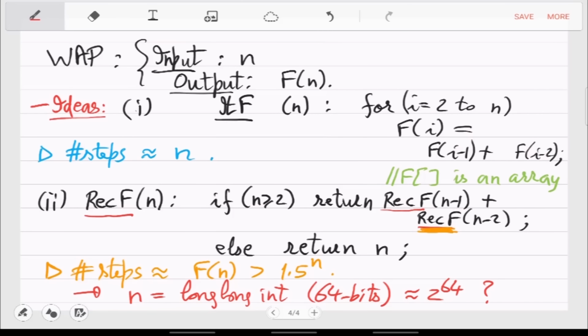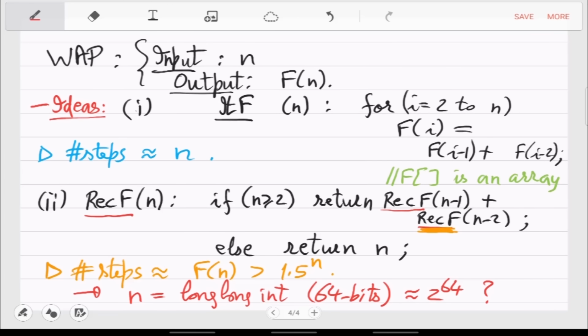In fact, in this case, both these algorithms will fail. If the user gives n to be long int, that's around 64 bits. So the value of n is around 2 raised to 64. Then you can see that the second idea fails. It fails already for n equal to 100. But the first idea also fails when n is that big, right?